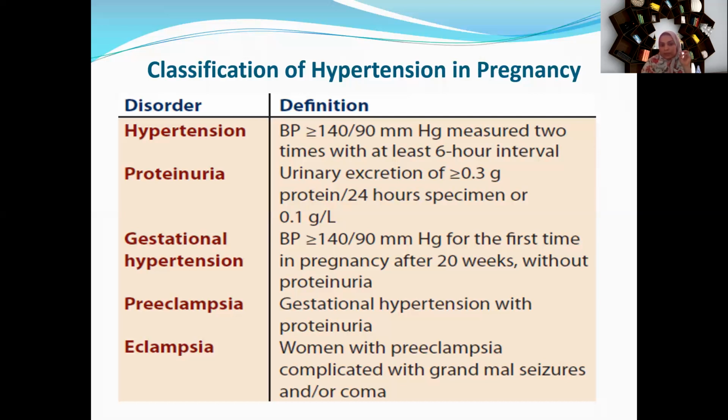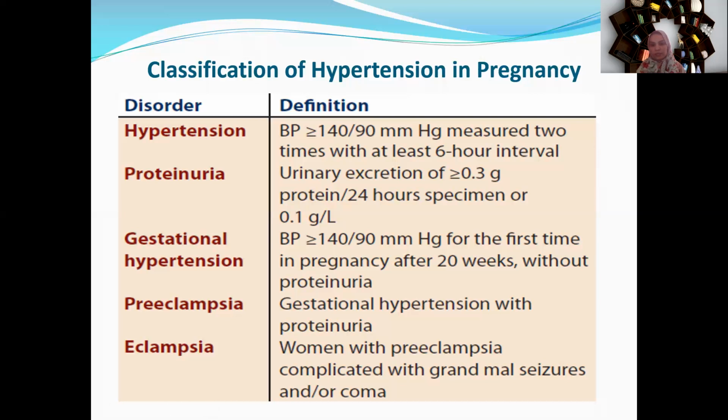Preeclampsia. Preeclampsia is gestational hypertension with proteinuria. That is, blood pressure equal to or more than 140 by 90 mm of Hg for the first time after 20 weeks, along with proteinuria, that is protein content of urine. Excretion of protein in the urine equal to or more than 0.3 grams in a 24-hour sample is labeled as preeclampsia. Whenever proteinuria is absent, we label it as gestational hypertension. Gestational hypertension along with proteinuria is preeclampsia.